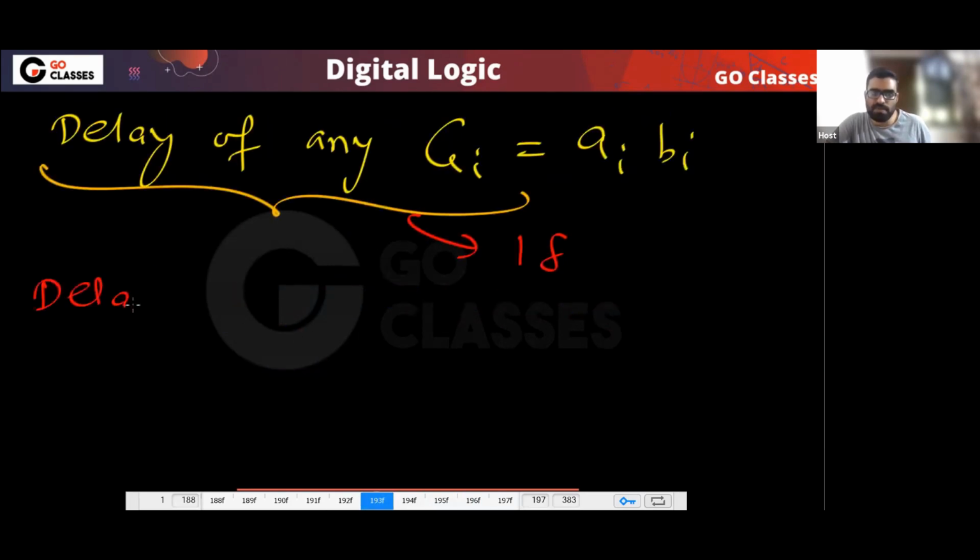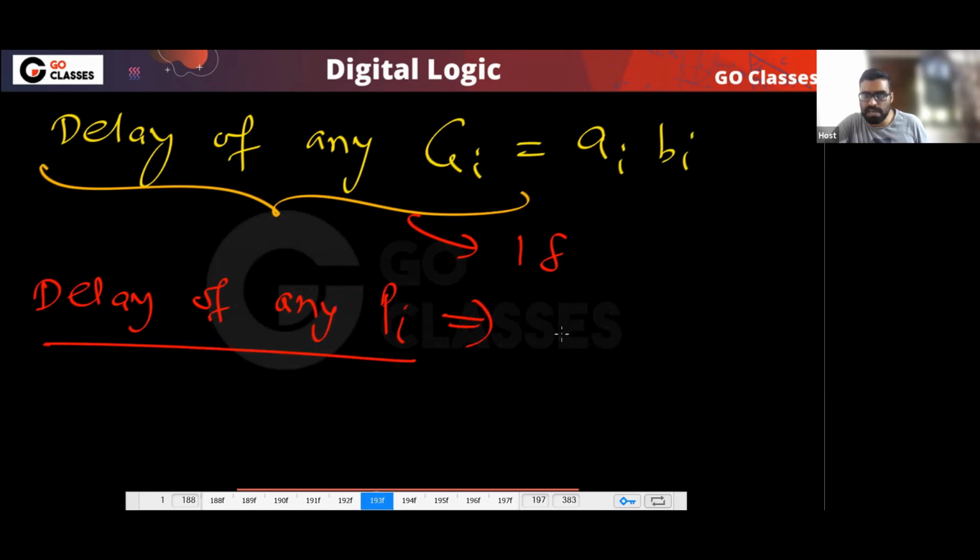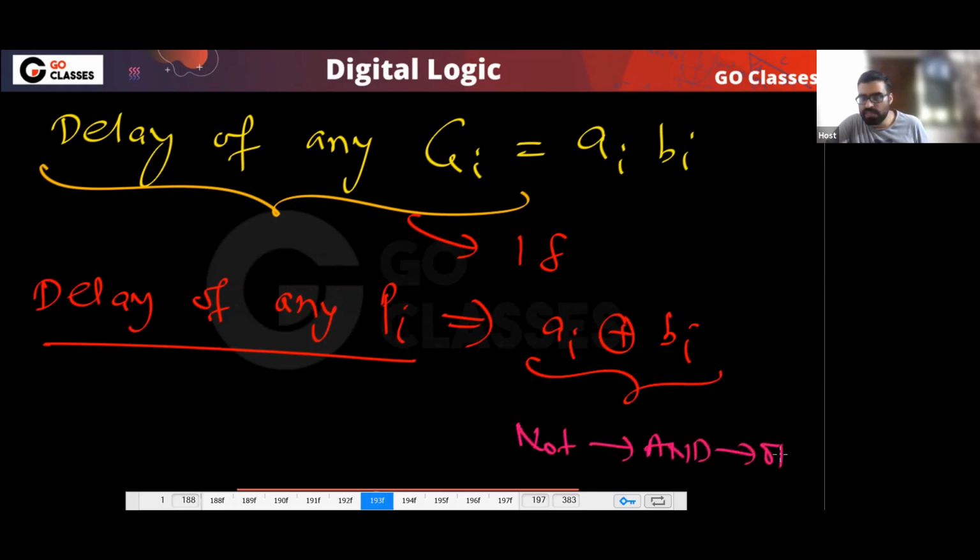And what is the delay for any Pi? Pi is Ai XOR Bi, so we need NOT, AND, and OR. So the delay of any Pi is 3 delta.